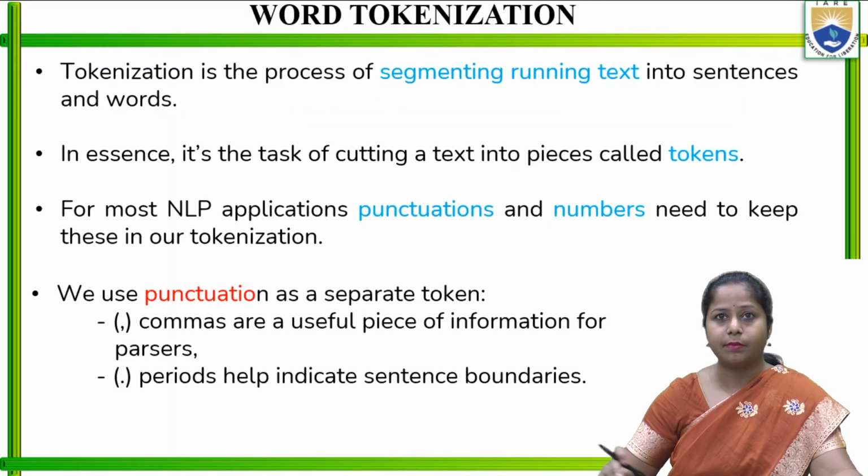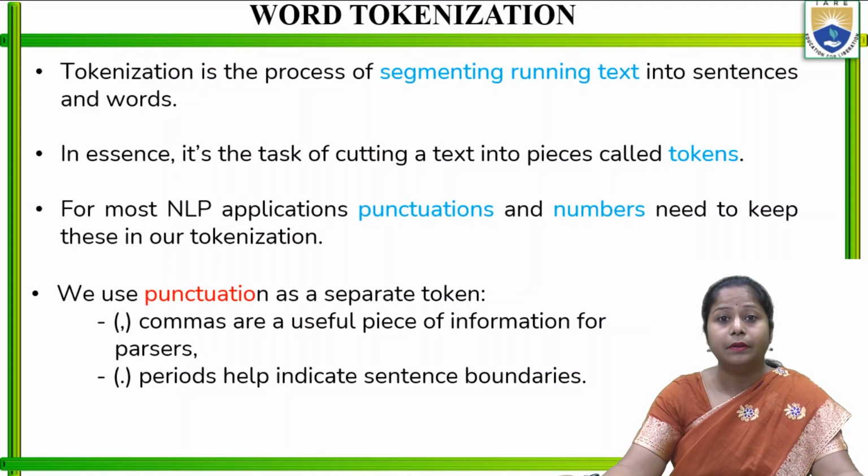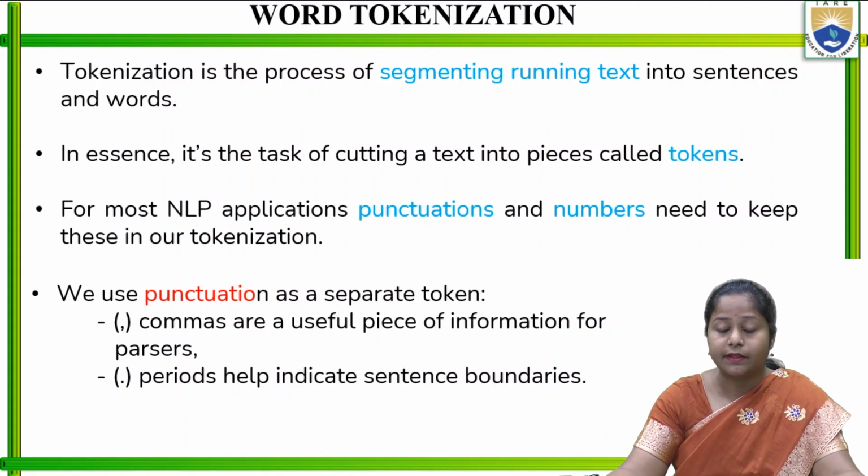I am going to discuss what word tokenization is and how many forms there are in word tokenization. First of all, what is tokenization? Tokenization is the process of segmenting running text into sentences and words. Whatever words and sentences we have in a paragraph, we need to make them into segments of words, which are called tokens, and the process is called tokenization. In essence, it's the task of cutting a text into pieces called tokens, right? So that I told you.